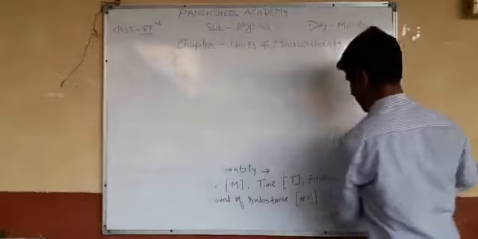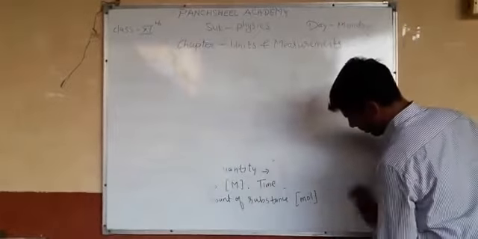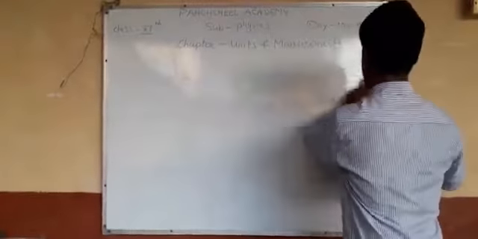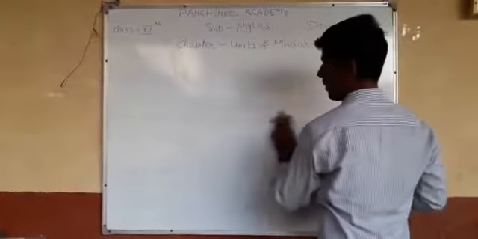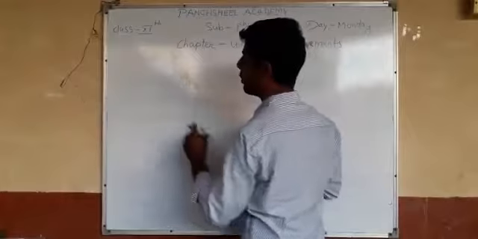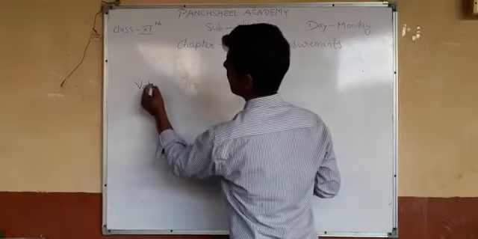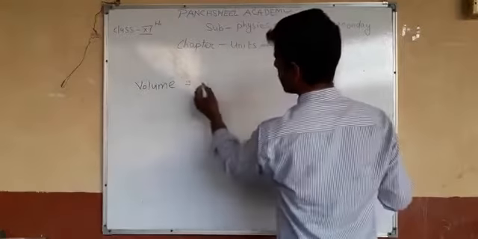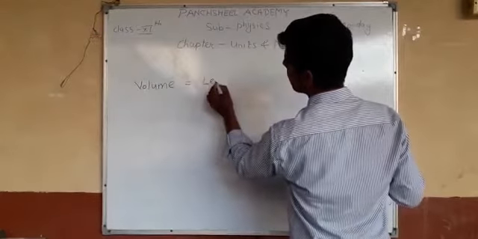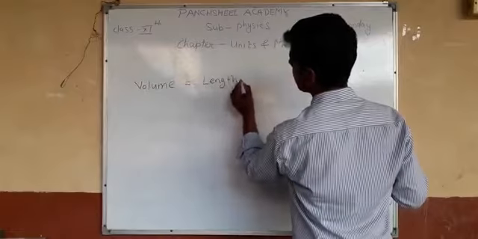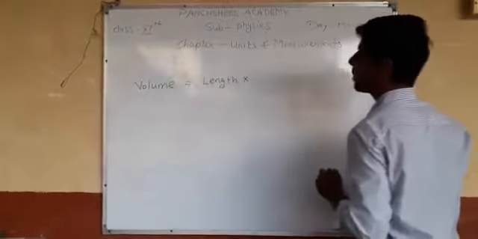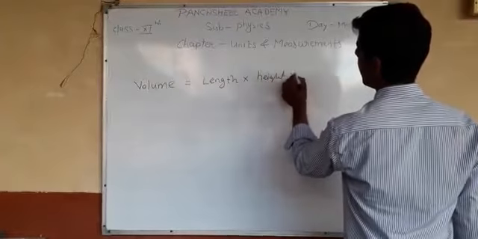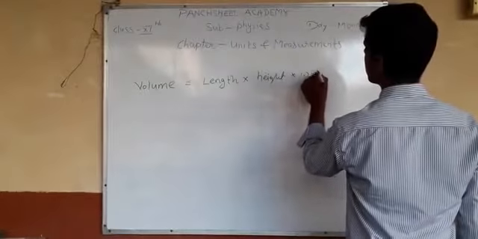All of you know about volume. What is the formula of volume? It is length multiplied by height and width.